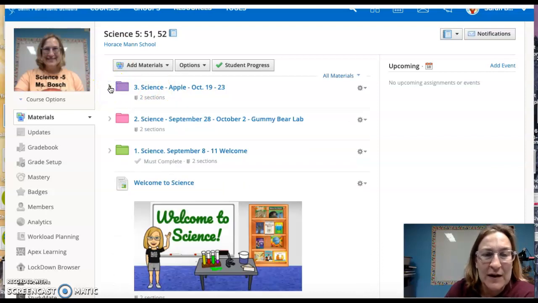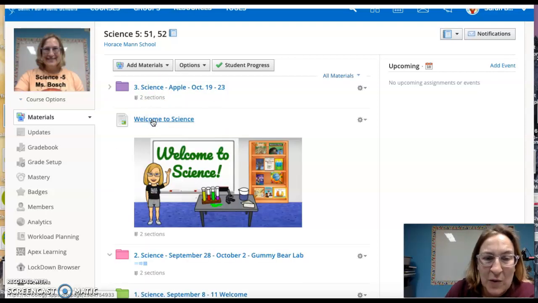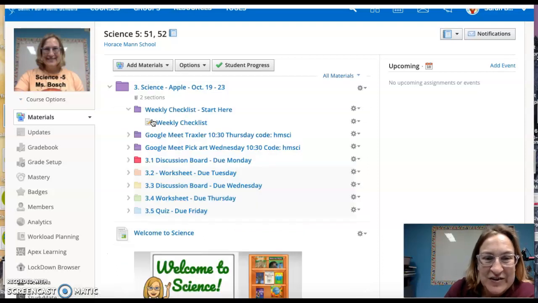I have reorganized my Schoology folders. Hopefully, it helps you learn more. I've gone back and renumbered them. Week 1 was September 8th and it was about welcome. Week 2 was our Gummy Bear Lab, and now we're here on week 3. I can even move the Welcome to Science picture here, just to make sure you're really seeing we're on week 3 right now.